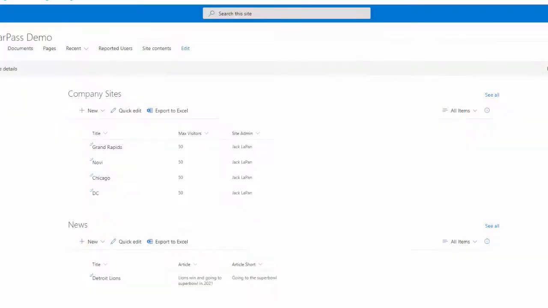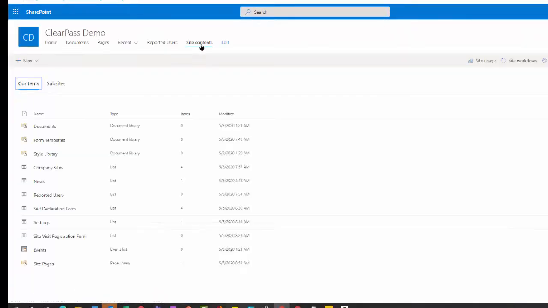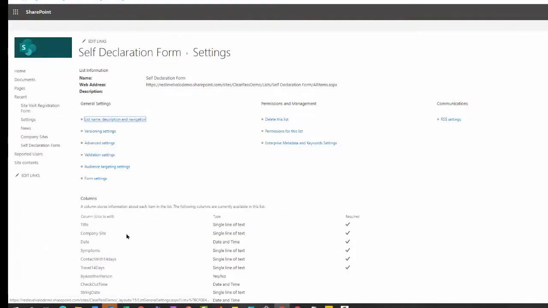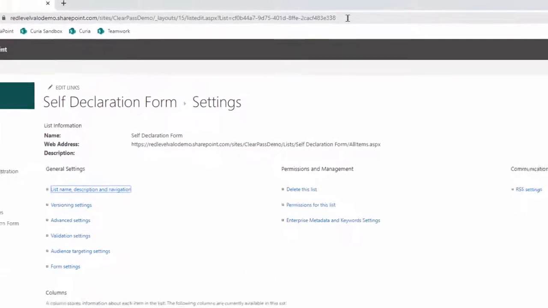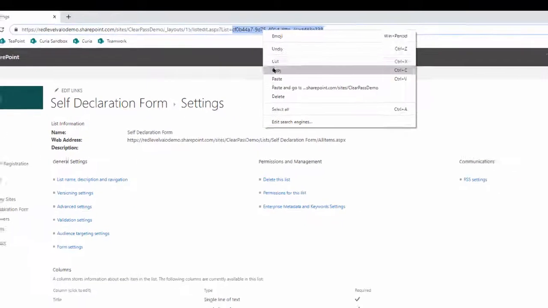So we'll go to the SharePoint site, go to Site Contents, go to the self-declaration form, click the ellipsis Settings, and you're going to copy the ID up until the equal sign.